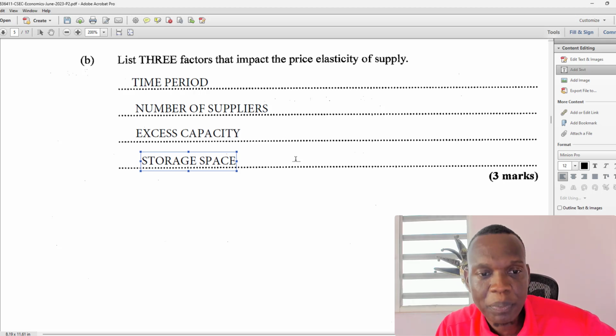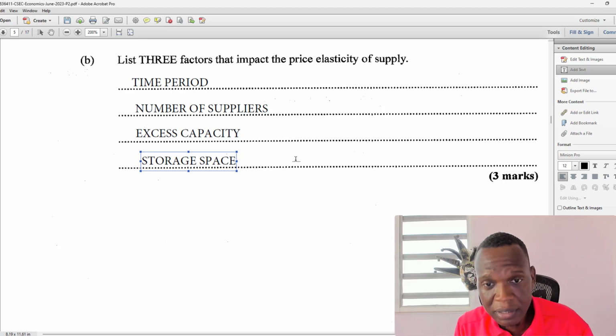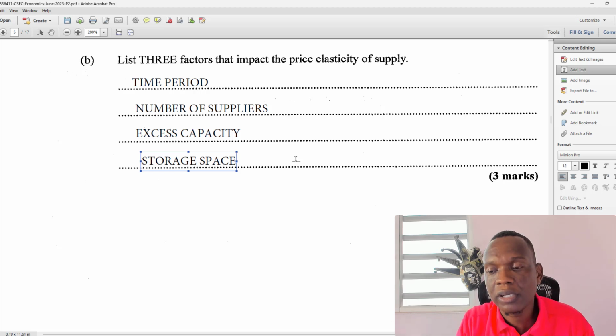When there are a little bit of suppliers, that means that let's say the price goes up, then again, because there's such a little bit, they're not going to be able to quickly respond to the increase in price, because there's only a few of us. And like I said, there's only so much you can change in the short run. And so because you have a little bit of suppliers, price elasticity of supply tends to be very inelastic when you have a little bit of suppliers.